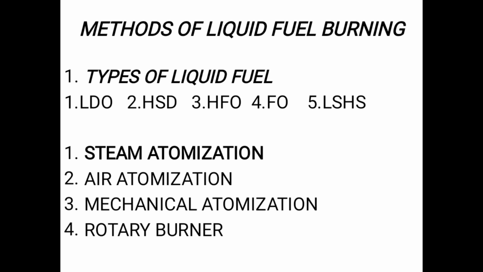exactly below the tip of the atomizer, which will cause extra maintenance costs and cleaning of the nozzle. Fourth one is a very prominent and very useful method, the rotary burner, which is mostly used nowadays in our modern boilers. In this we rotate the burner at an RPM of 3500 with the help of an electrical motor, and with the use of a diffuser plate on the tip of the burner, the liquid is converted into fine particles due to centrifugal force.